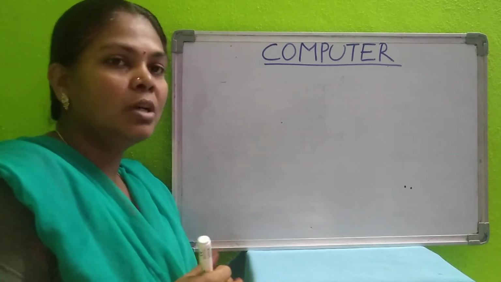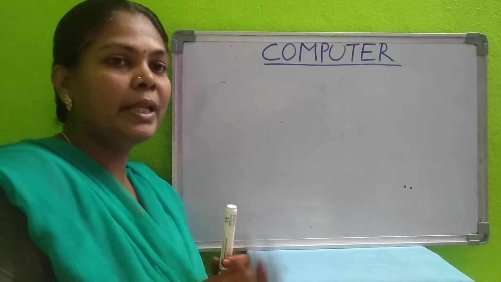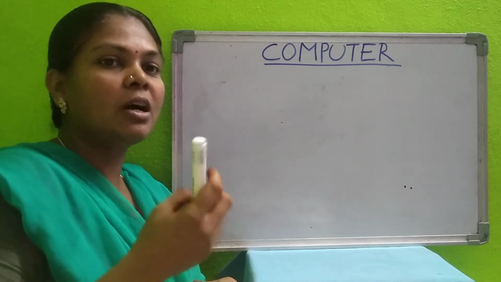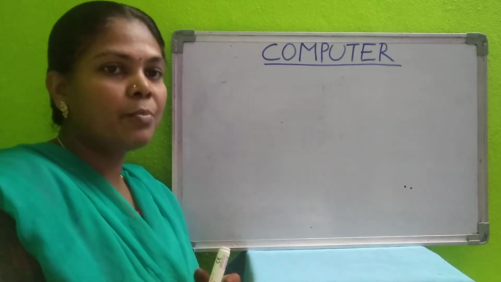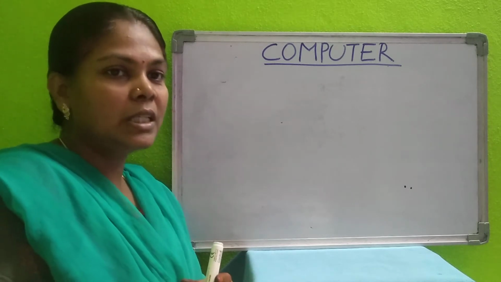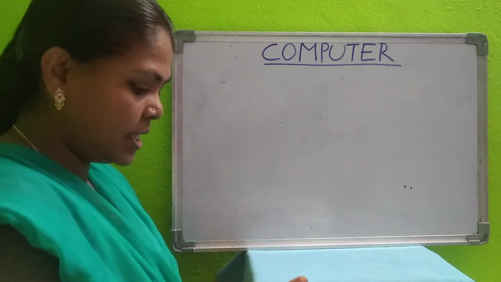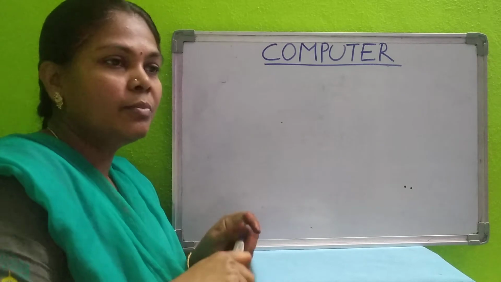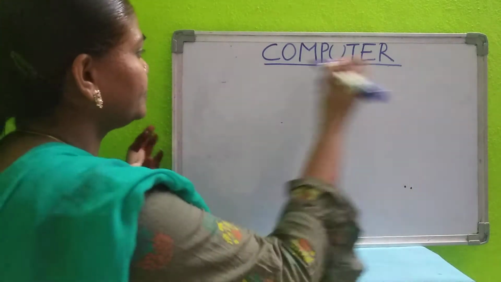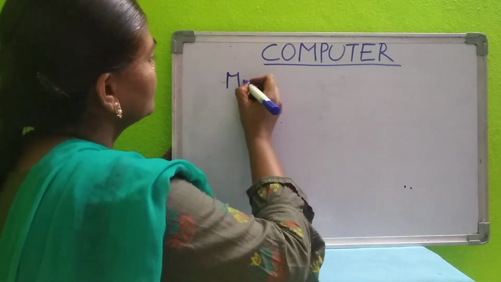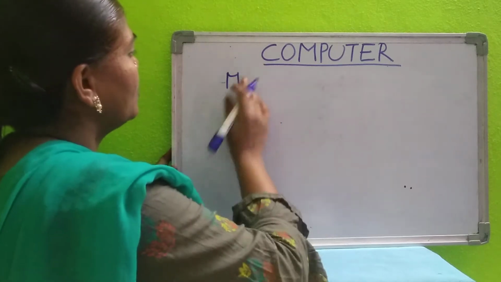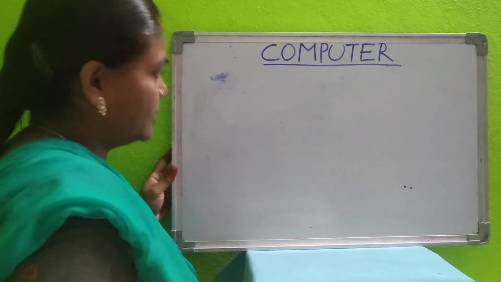So how to open it, how to access it, what options and components we have, that we will learn now. What is our lesson name? Microsoft PowerPoint 2010. MS means Microsoft.